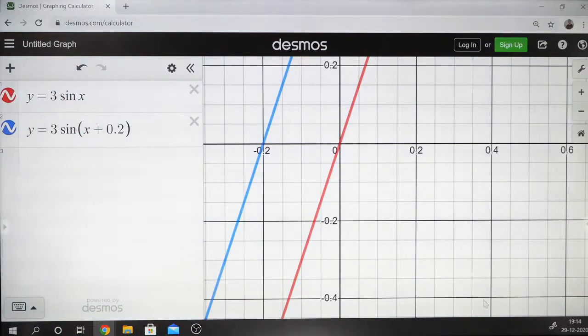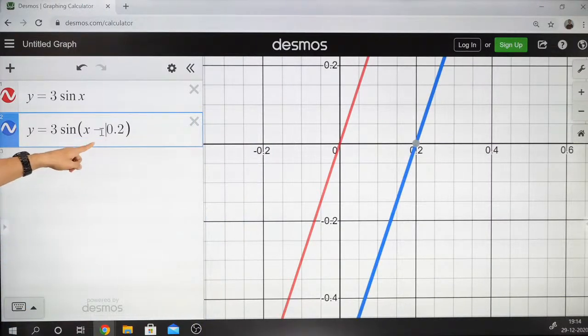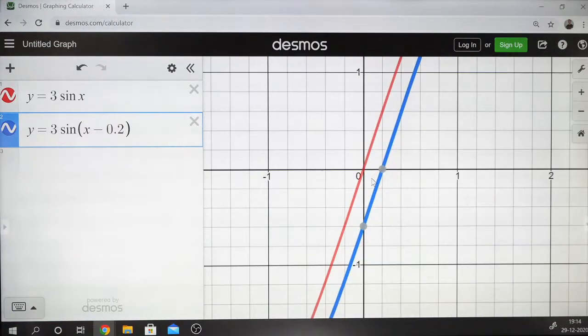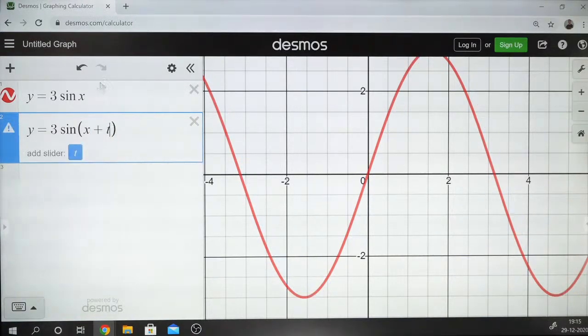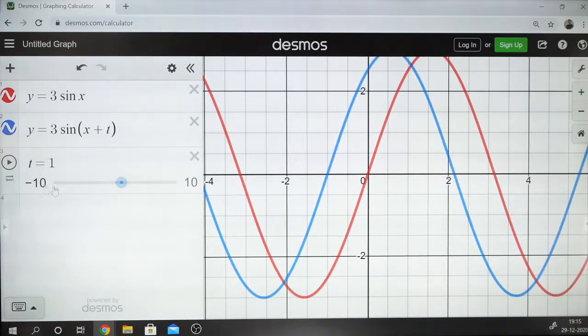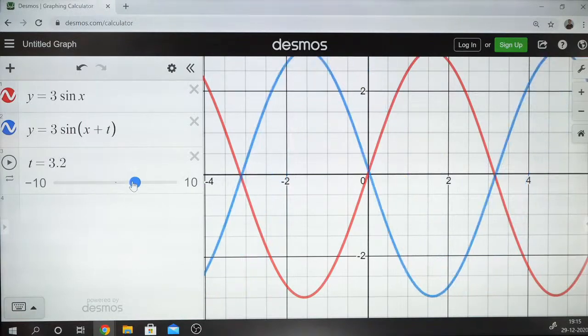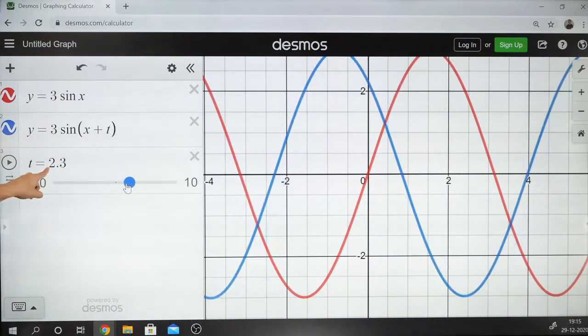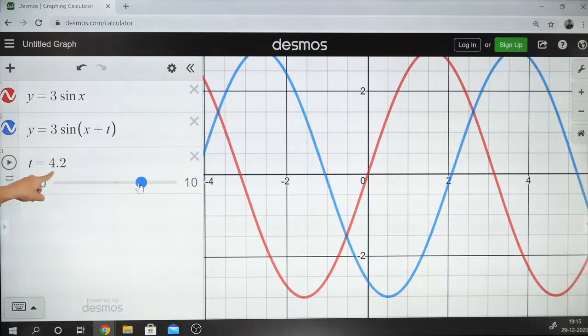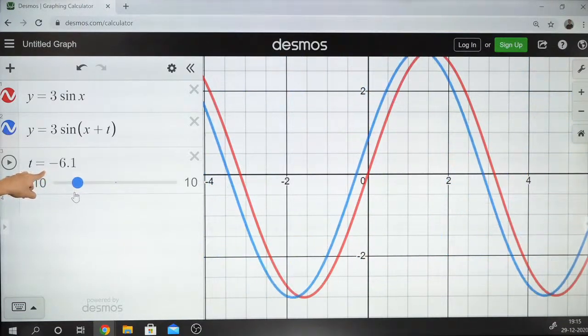And if instead of plus 0.2, you put minus 0.2, the graph will shift ahead. You can clearly see that. So if I change this parameter, let me make it plus t, and see what happens. You can see the graph can be shifted right or left. If I make this parameter positive, it will go towards the left. If I make it negative, it will move towards the right side.